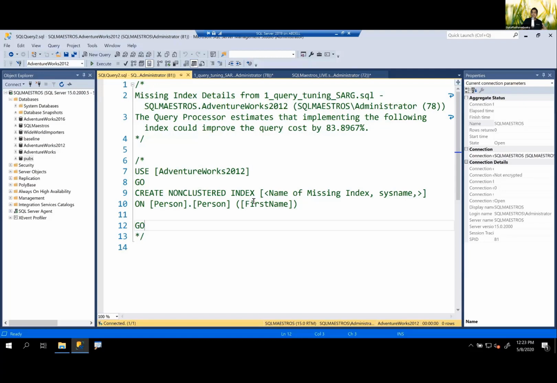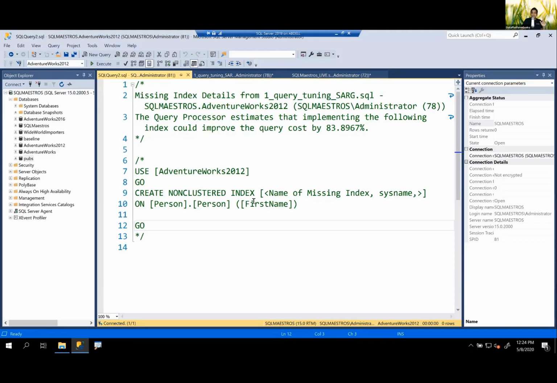So some DMVs are available, which I'm not showing you right now because then it becomes an indexing session. It has to be a query tuning session. So I'll skip that part. But the point that I'm trying to make is, instead of creating a new index, why don't you go and modify the existing index and just change the column order? Or maybe just drop that index if that index is not being used. So this is another concept of getting rid of unused indexes, duplicate indexes, redundant indexes, etc. And as I said, this is not more about indexes.